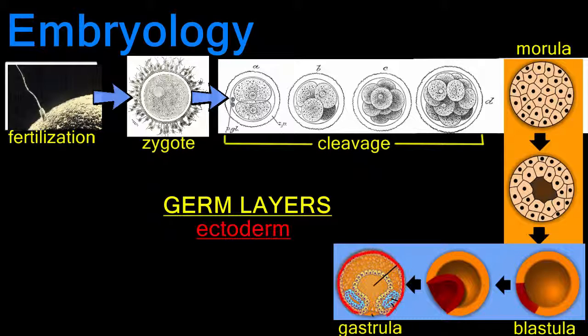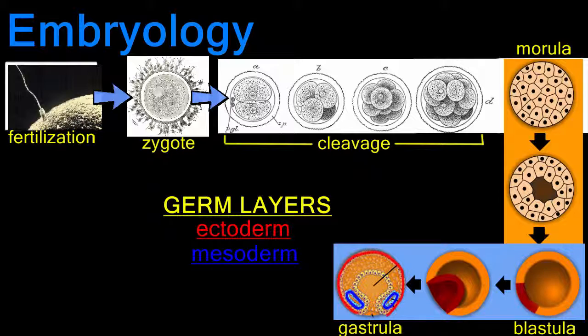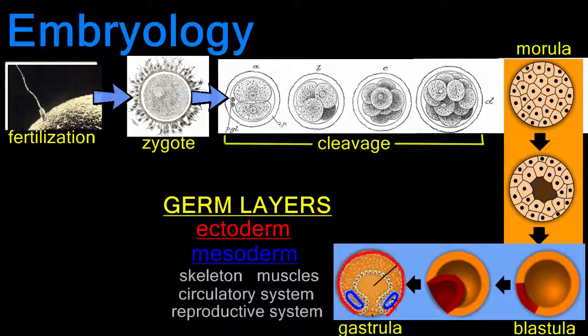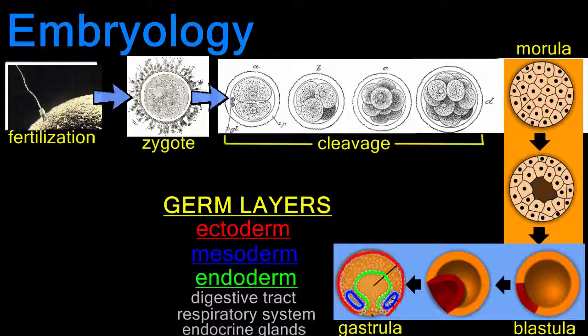The ectoderm layer is on the outside and will give rise to the nervous system, epidermis, or outer layer of skin, the hair, and nails. The mesoderm in the middle gives rise to the skeleton, muscles, circulatory system, reproductive system, and excretory system. The endoderm is the inside layer that gives rise to the digestive tract, respiratory system, and certain endocrine glands.